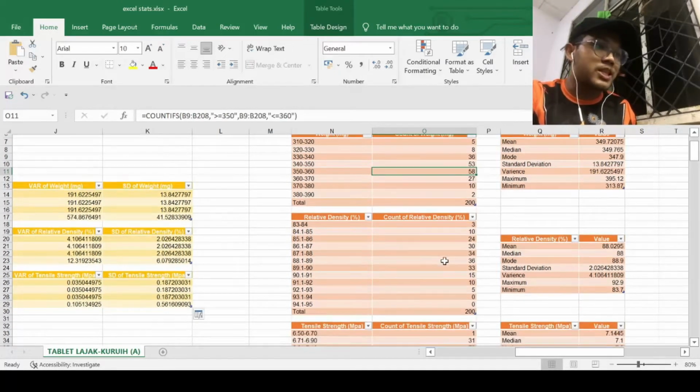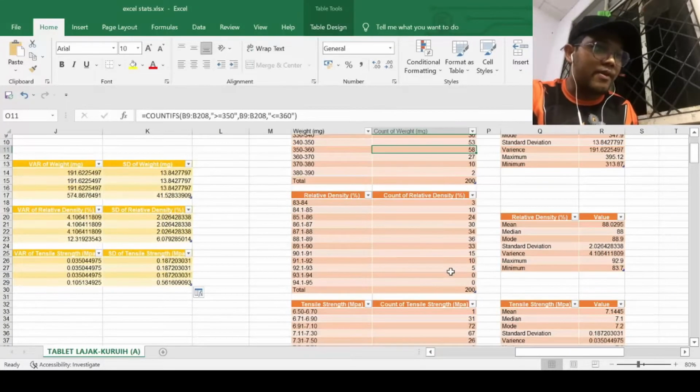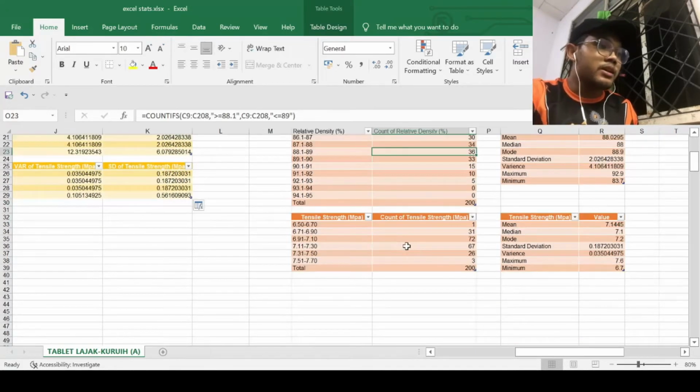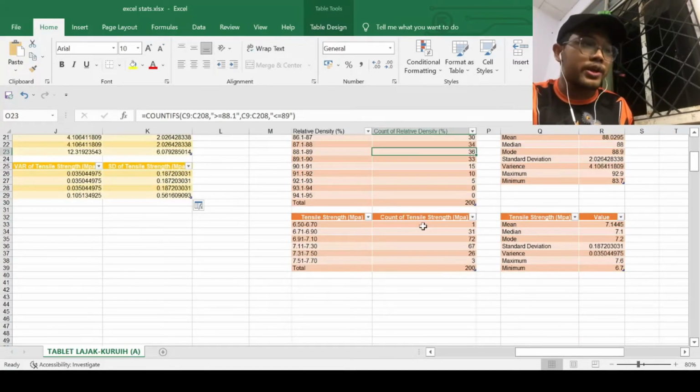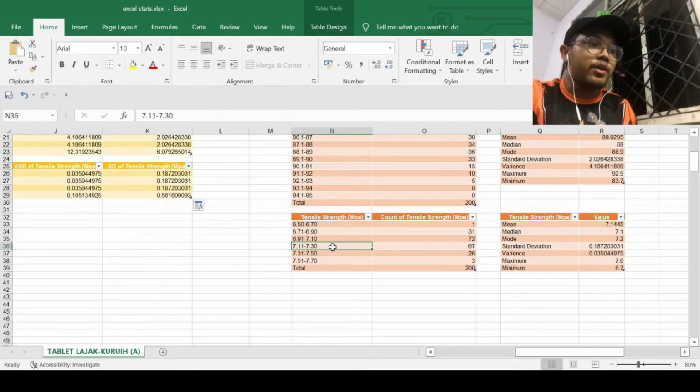For the maximum count of relative density, the maximum value is 36%, at 88.1 until 89%. For the tensile strength, the maximum count is 67, at 7.11 until 7.30.